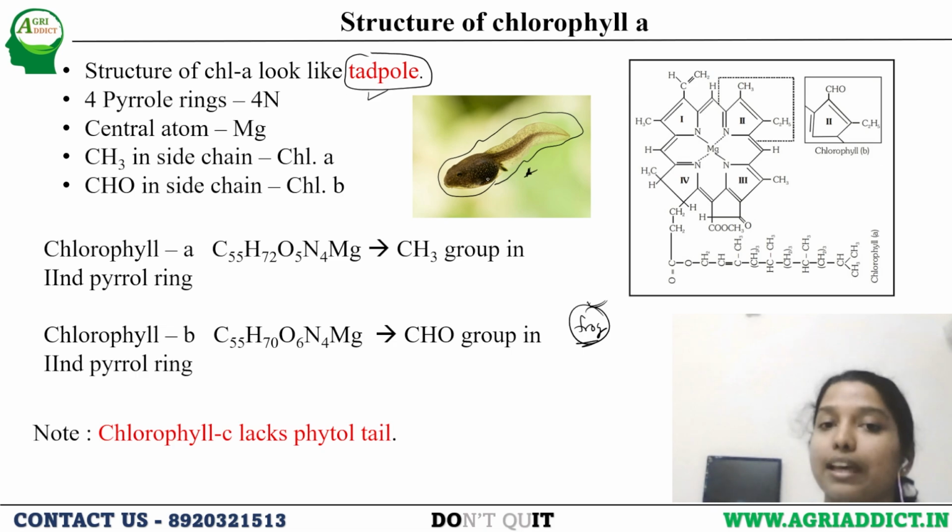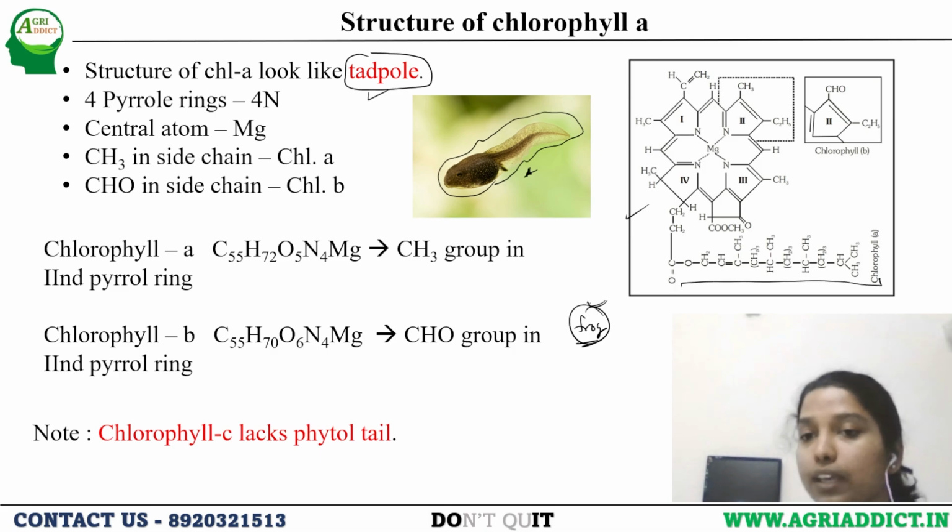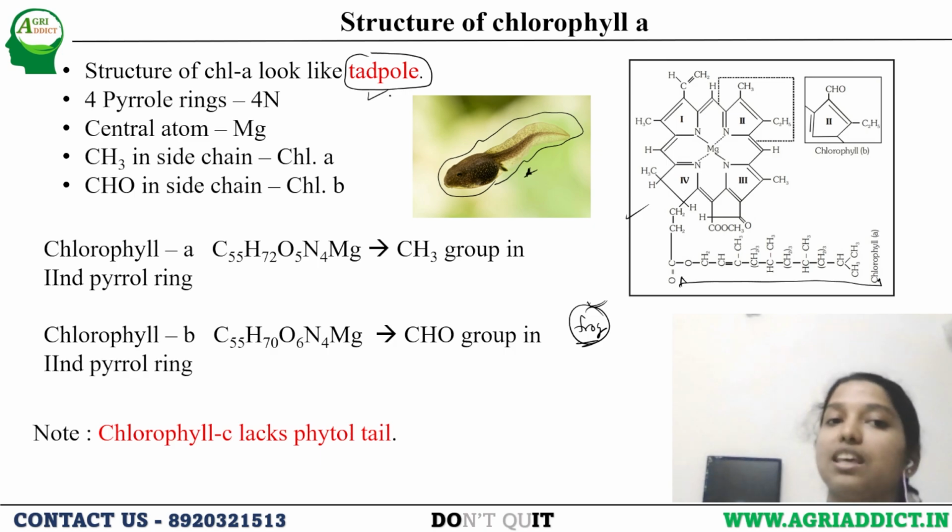So this is the head and this is the tail part. We are comparing it with the structure. Here in the chlorophyll structure, this is the porphyrin ring part, appearing as the head, and this chain, if we write it vertically, will look like a tail. So that's why we say that chlorophyll A looks like a tadpole. It is not a tadpole, but we are comparing.